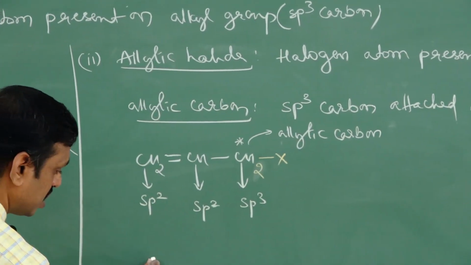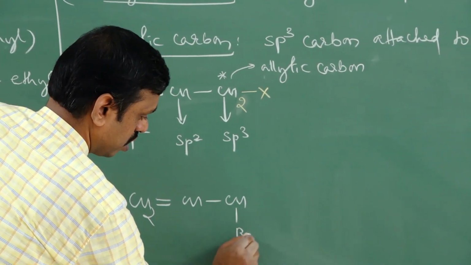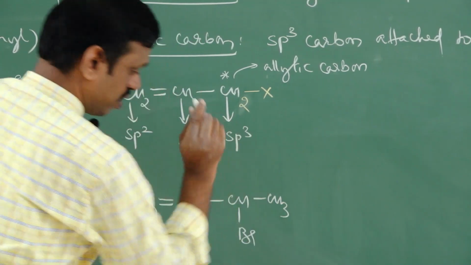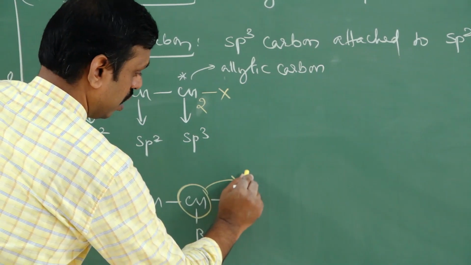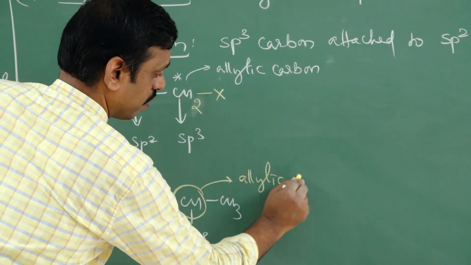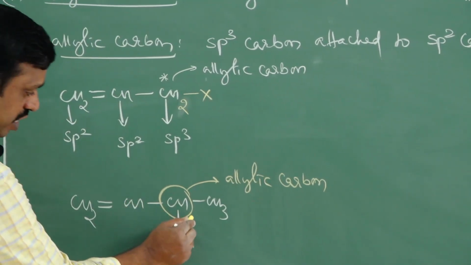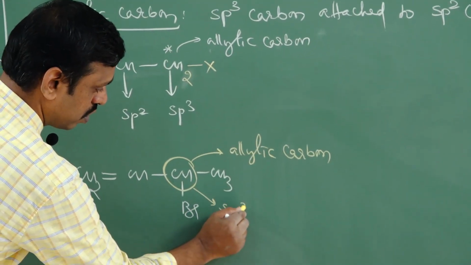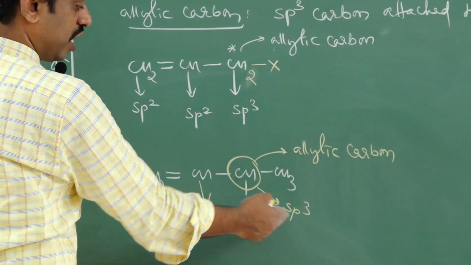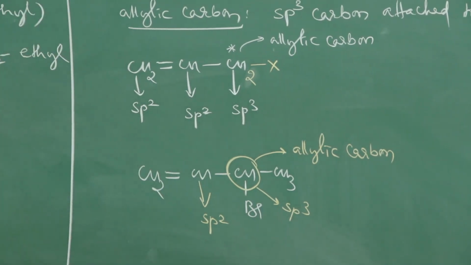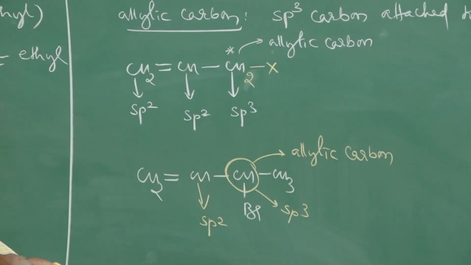Like that. One more example, CH2 double bond CH, Br here, take CH3 here. Now tell me, which carbon is this? This carbon is again an allylic carbon. Why? It is an sp3 carbon, right? This sp3 carbon is attached to which carbon? An sp2 carbon, yes. Therefore it is also called an allylic carbon. Halogen present on an allylic carbon is also called an allylic halide.